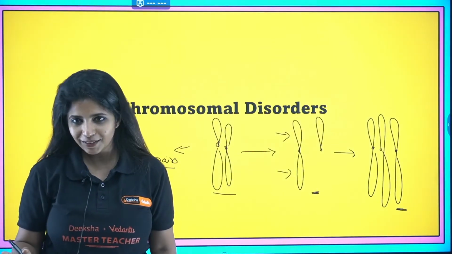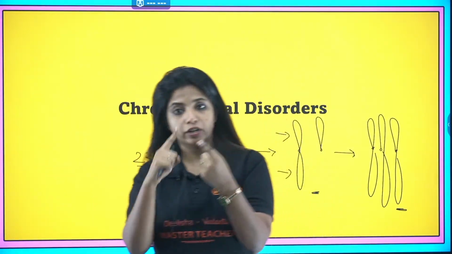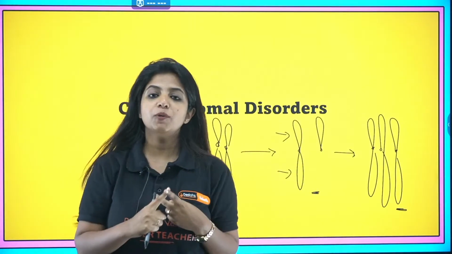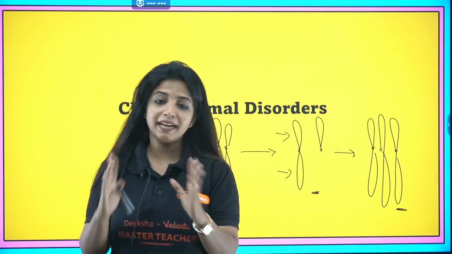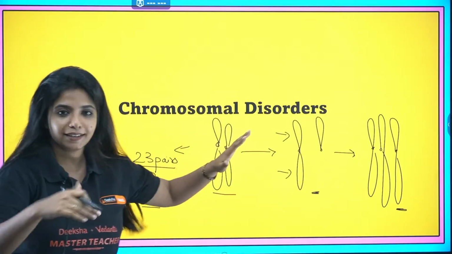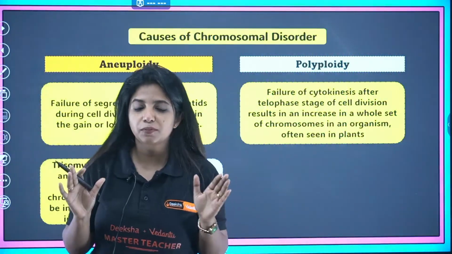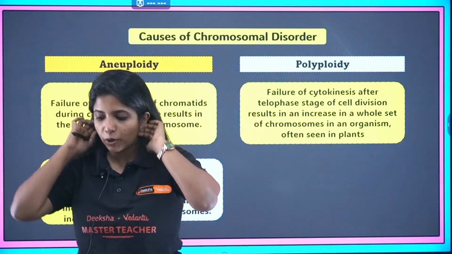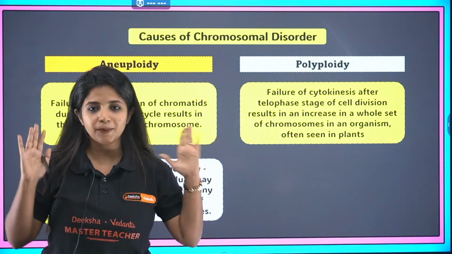Chromosomal disorders. Okay, so chromosomal disorders are being caused because of some either structural deformities in the chromosome, or there is a loss or the gain of a chromosome, just like my dear Pawan told. Cool? Cool. Now is this clear? Now we're gonna go ahead and see two types of it. There are two types or two reasons why chromosomal disorder can happen. The first one is aneuploidy, the second one is polyploidy.